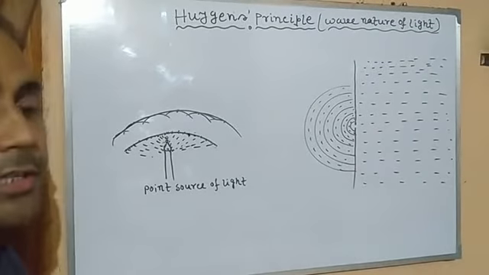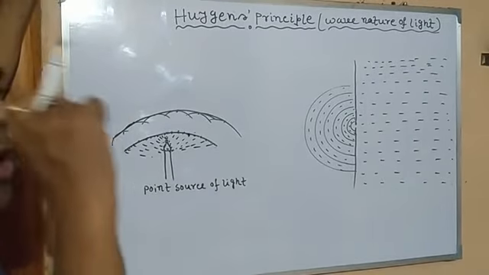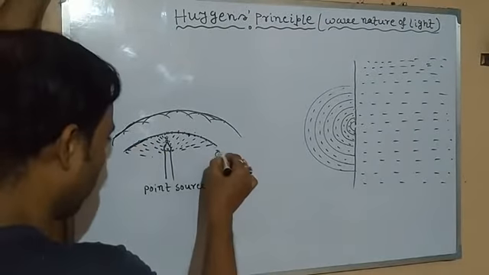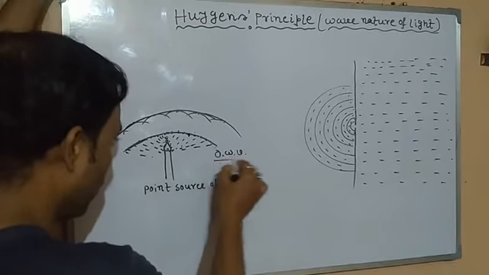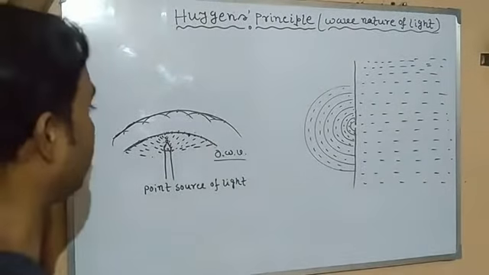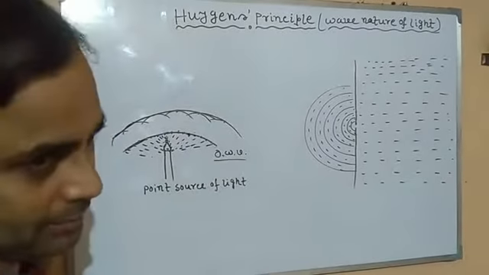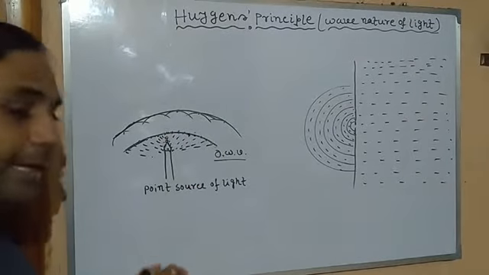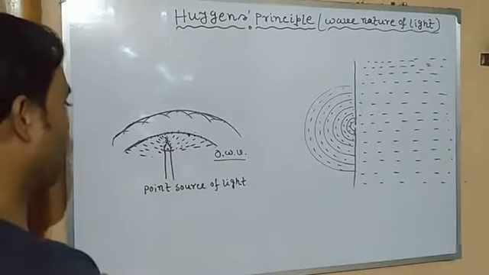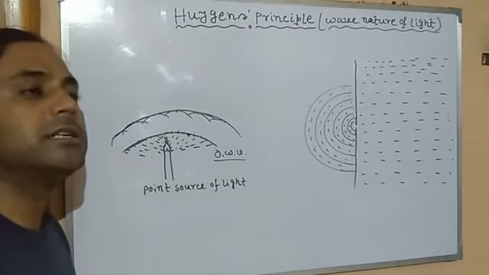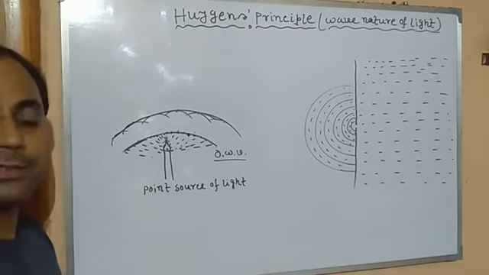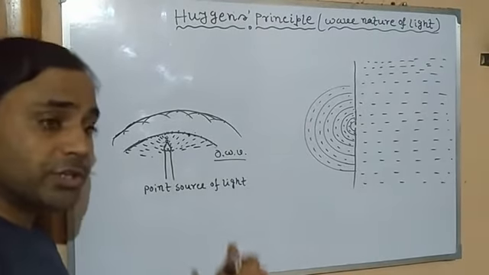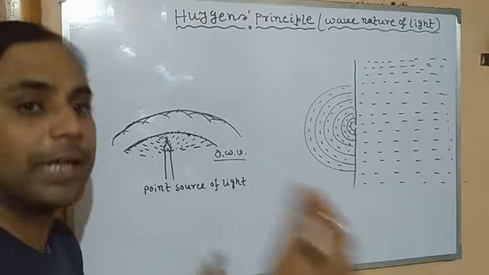So according to this principle, what does it state? It states that on every wavefront, the original wavefront, we may assume this is the original wavefront, each and every point on an original wavefront created from an original source generally acts or behaves as a secondary wavefront source, which is going to produce a further wavefront.